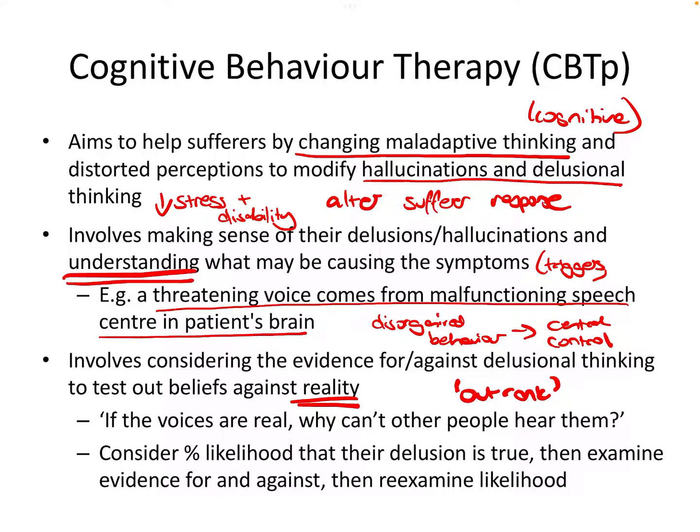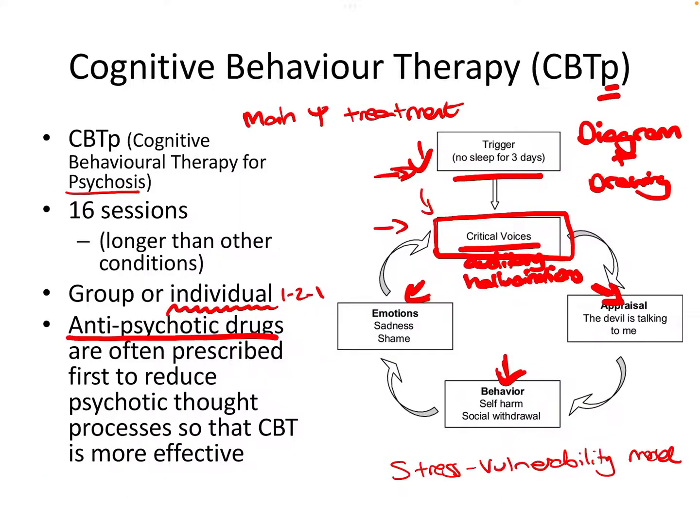So if we just go back to that previous slide, some questions that the therapist might ask: okay, well, if that voice that you're hearing is real, why can't other people hear them? A question like that might get them thinking about the rationality of their beliefs. And a key strategy might be helping the patient to consider the likelihood that their delusion is true. So just to elaborate on that a little bit further, the therapist might help the patient to engage in specific behaviours that will help them to test out their beliefs against reality.